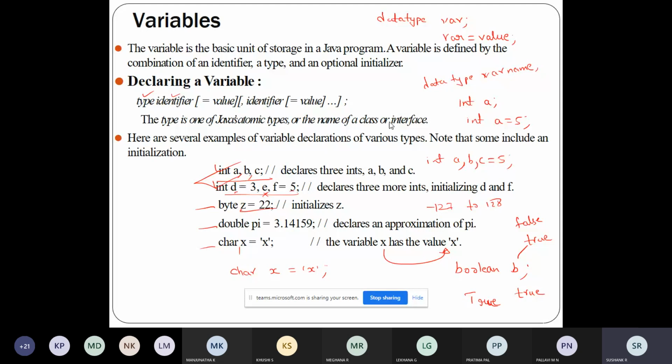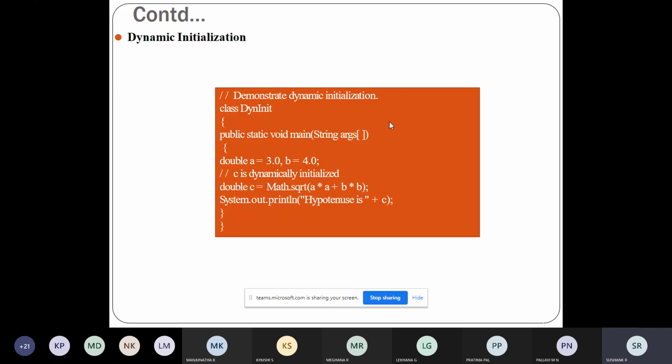The second one is dynamic initialization.